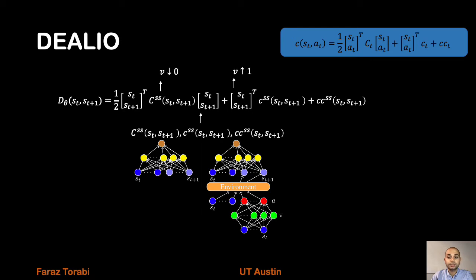And so it returns a value, and similar to GIFO, the discriminator is trained to discriminate between the values that come from the demonstrator and the imitator. Based on GIFO, the output of the discriminator can be used as the cost, and the discriminator can be considered as the cost function. However, for the cost function to be useful for training with PILQR, we need the cost function to be in the format of the equation shown in the blue box. The first thing to note is that the function in the blue box is a function of S_t and A_t, but the current format is a function of S_t and S_t+1.